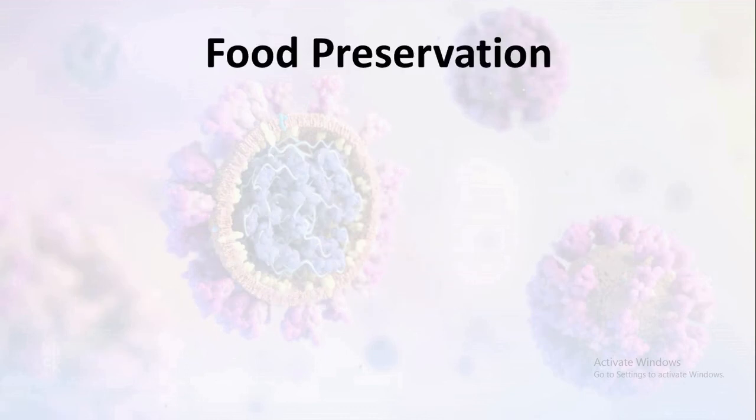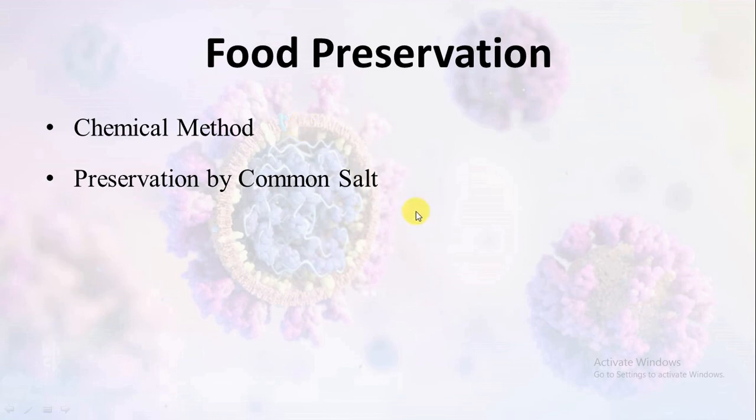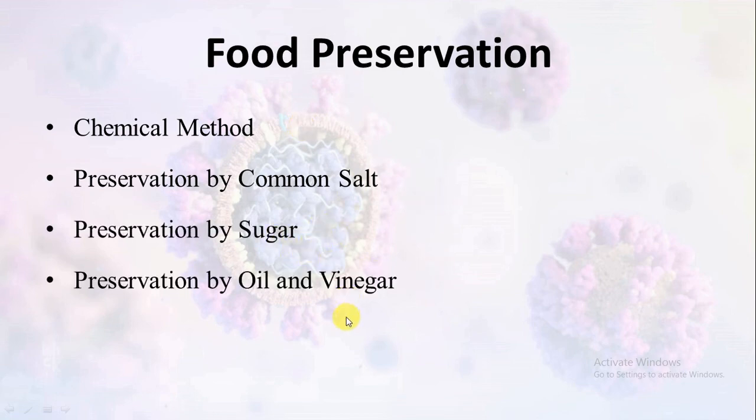So, food preservation should be done to avoid the degradation of food by these microorganisms. And food preservation can be done by chemical methods, by adding some chemically made food preservatives, or by adding common salt. Preservation can be done with sugar. Preservation can be done with oil or vinegar. Heat and cold treatments could be done. For example, in pasteurization of milk, heat and cold treatments are given.